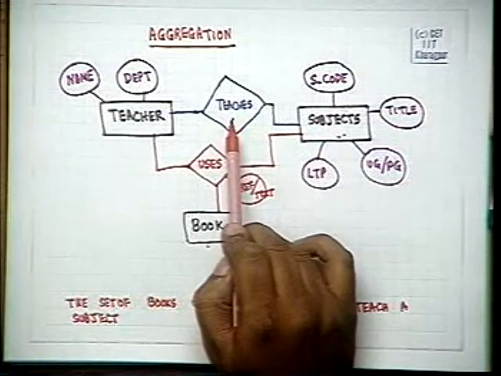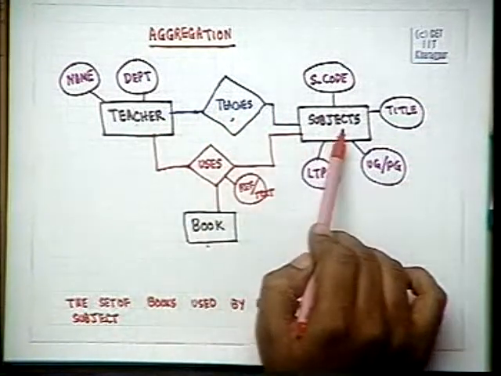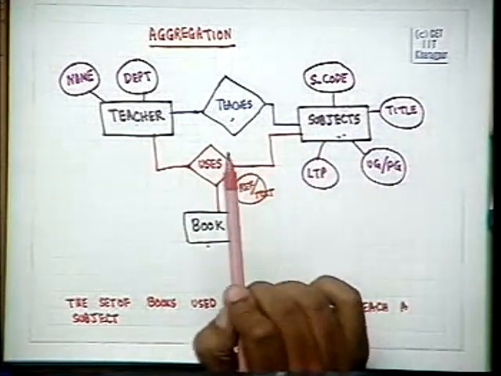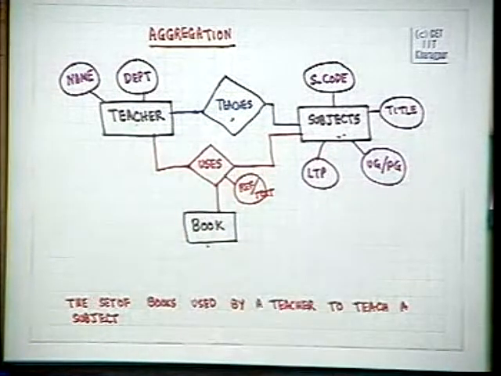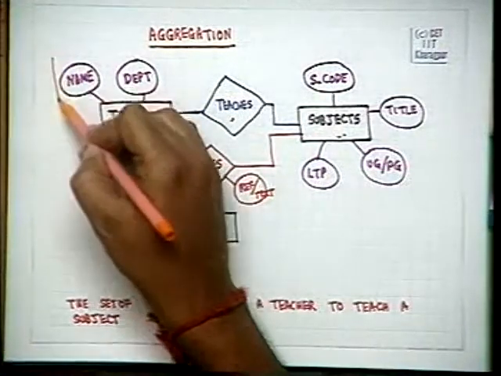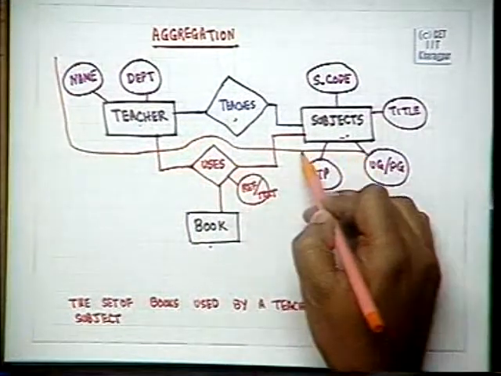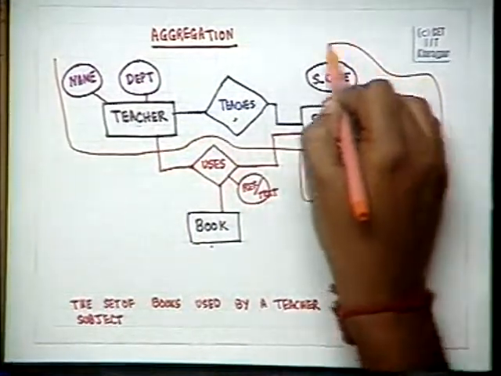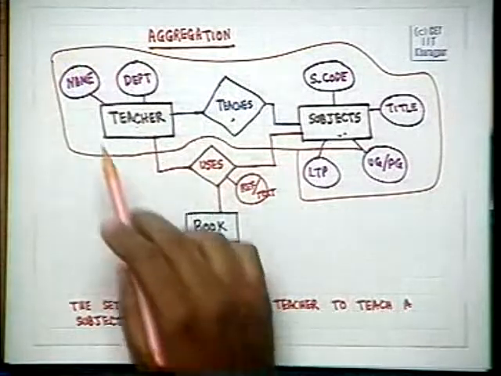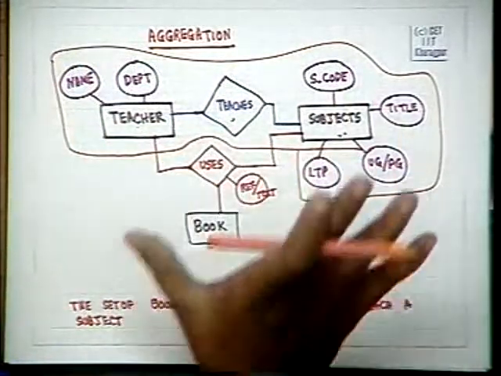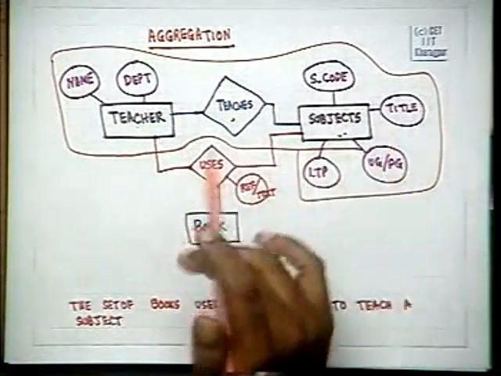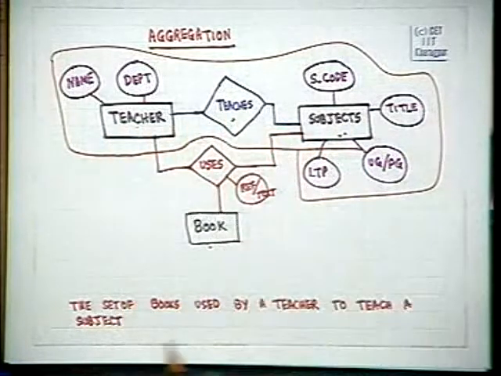Therefore, we can look at the teacher teaching a course as an aggregate entity like this. This is a bigger entity consisting of teachers teaching this course.